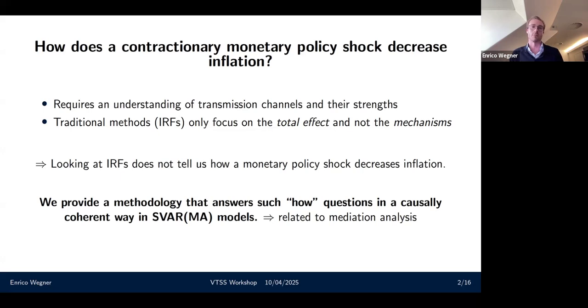And that's the topic that we were interested in. So what are the mechanisms behind shocks? And that's also what we call a transmission channel. A transmission channel is just one specific mechanism behind a shock.